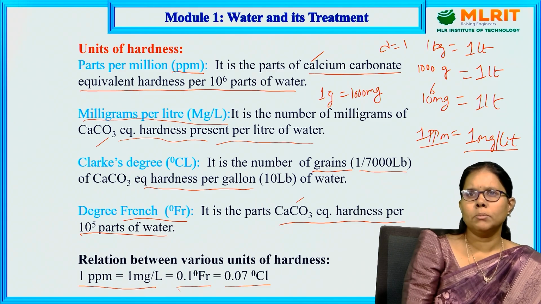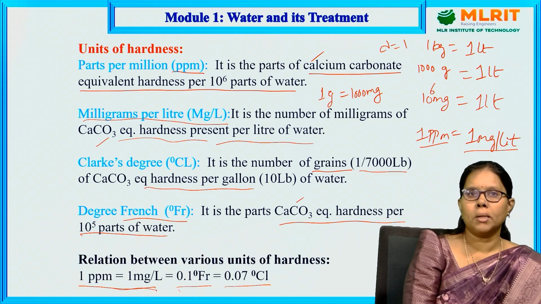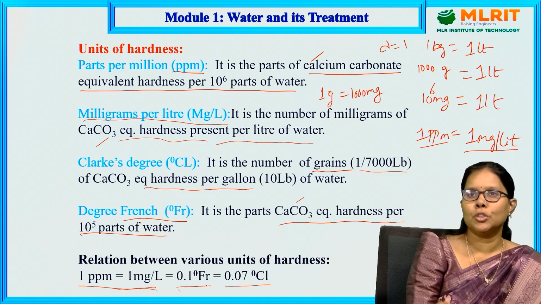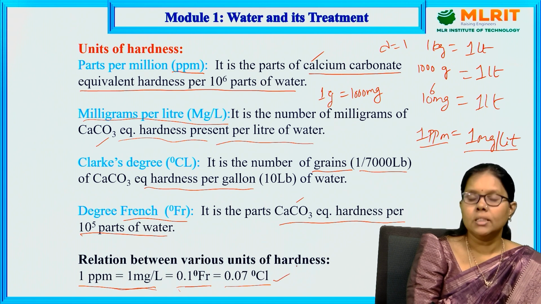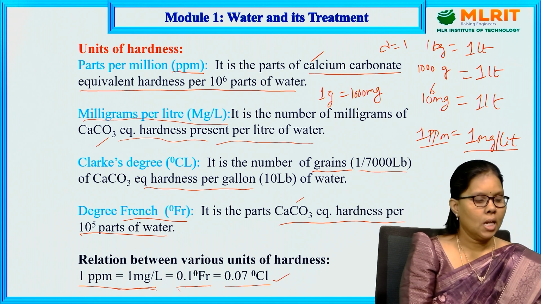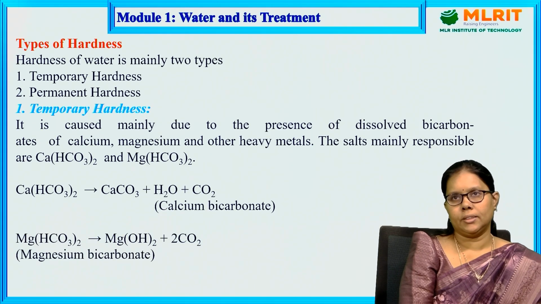In terms of conversion, 1 ppm, which is 1 milligram per liter, is equal to 0.1 degree French and 0.07 degree Clark. These are helpful for the calculations within the problems. Let us move to the next topic, types of hardness.